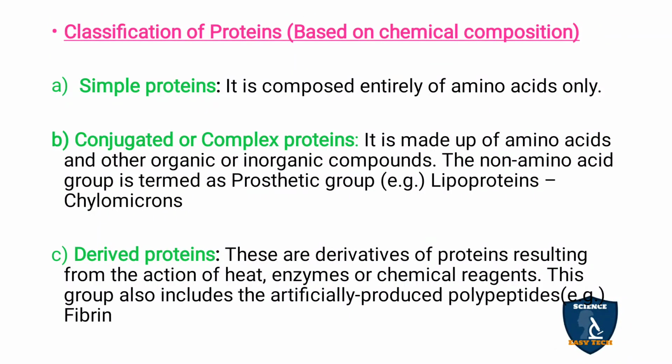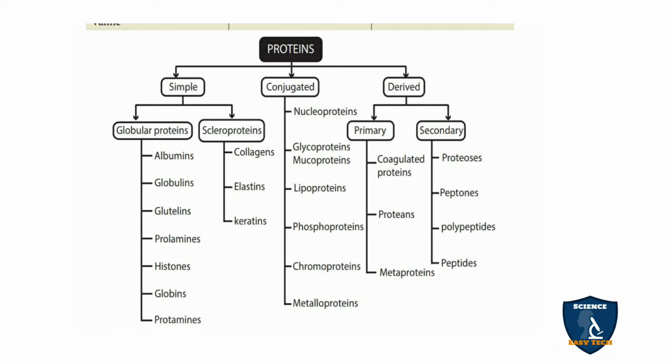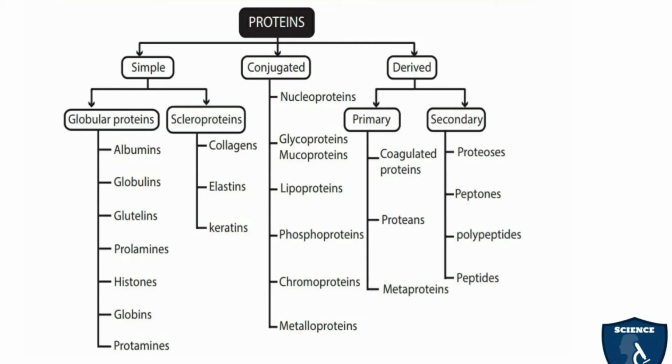Next we will see classification of proteins based on chemical composition. Based on chemical composition, proteins can be classified as simple, conjugated and derived. Simple proteins are classified as globular proteins and scleroproteins. Under globular proteins, you have albumins, globulins, glutelins, prolamines, histones, globins and protamines.